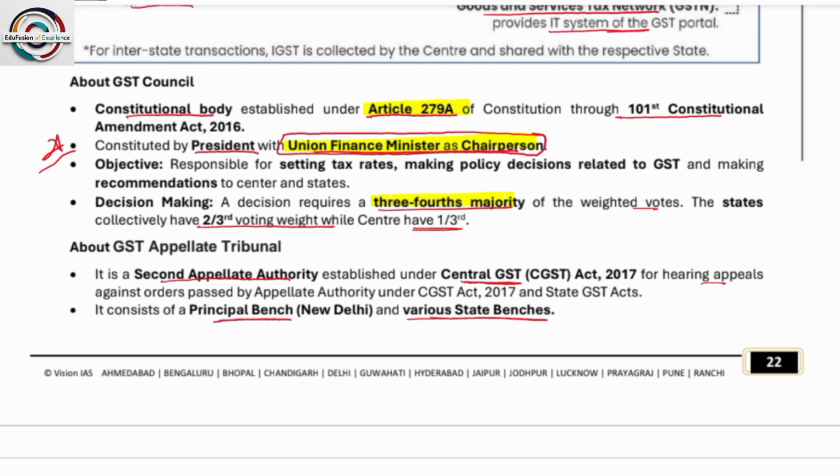I hope all of you know what Article 280 is. If not, please give an answer in the comment section. It is constituted by the President with the Union Finance Minister as chairperson. So in the GST Council, the chairperson is the Union Finance Minister. Decision making: a decision requires a 3/4 majority of the weighted vote. The states collectively have 2/3 of the voting, while the center has 1/3. So to pass or take any decision, a 3/4 majority is required, under which 2/3 power lies with the states and 1/3 with the center.